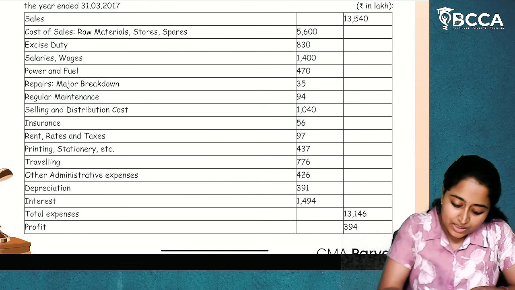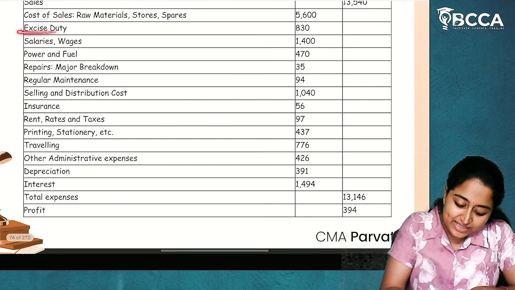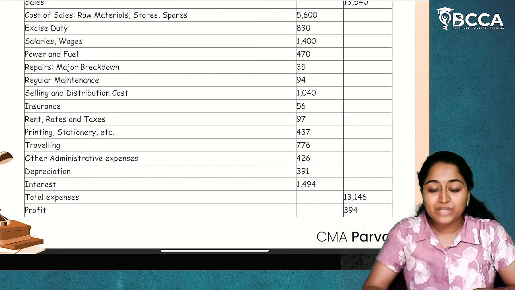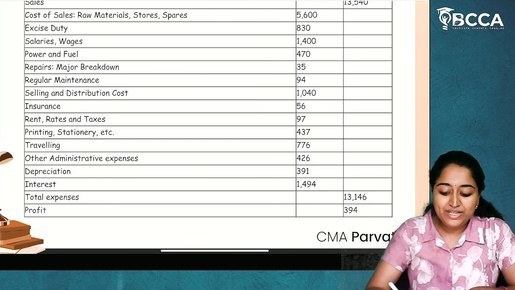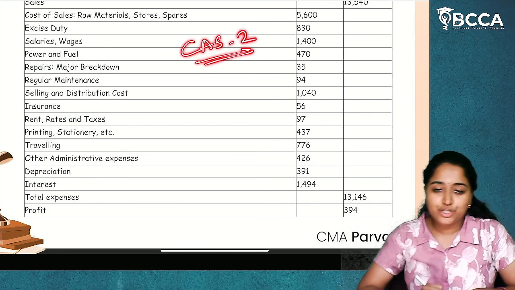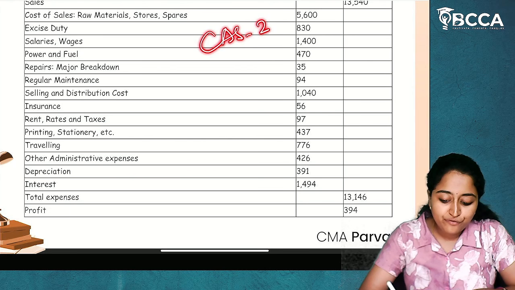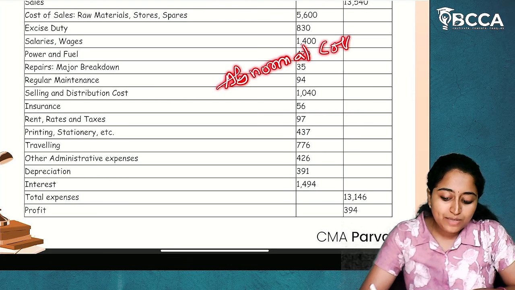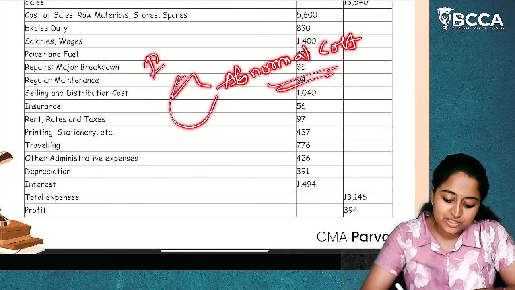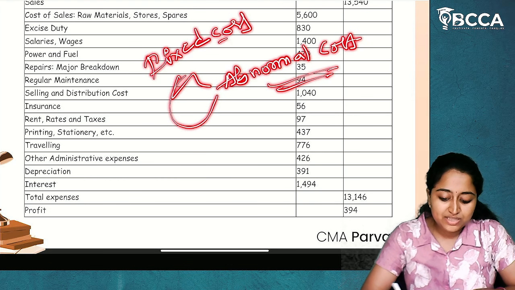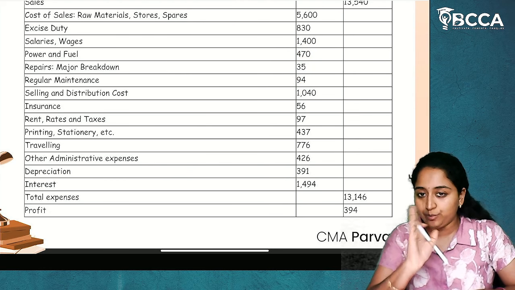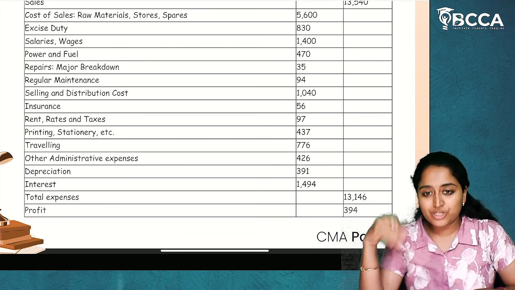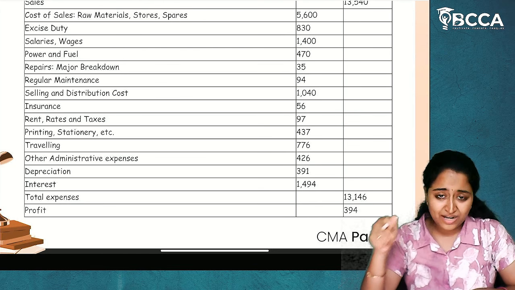Coming to here, sales, cost of sales is given, excise duty, salaries and wages, power and fuel, major breakdown, all these are given. Now, if you remember, when we were doing CAS2, capacity determination, in CAS2 also we have derived abnormal cost. Now, abnormal cost we have derived from fixed cost, yes or no? So here in this case also, we are going to bifurcate the cost into variable cost and fixed cost, and we are going to calculate the abnormal portion from the fixed cost. I hope it is clear to you.